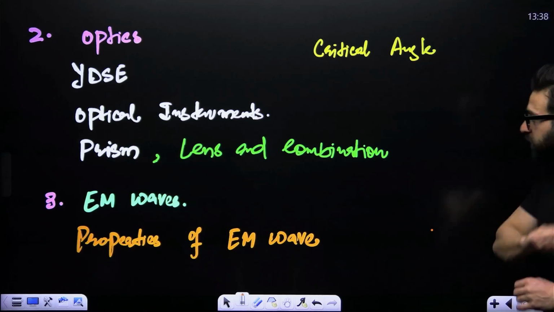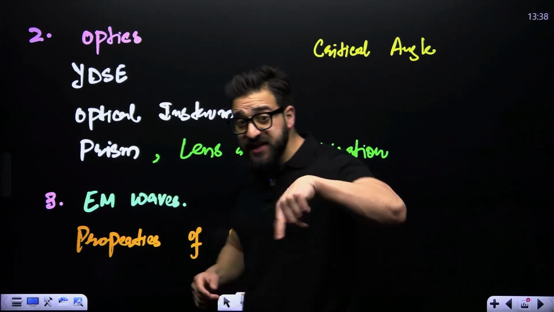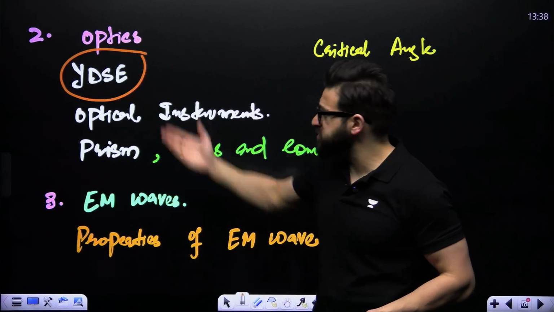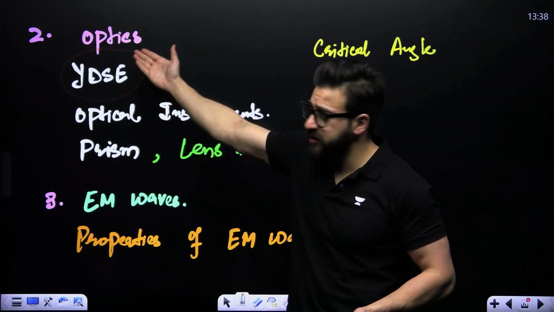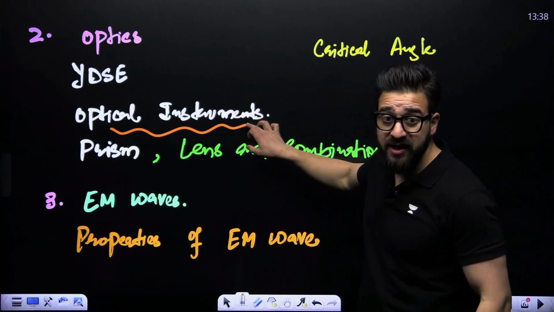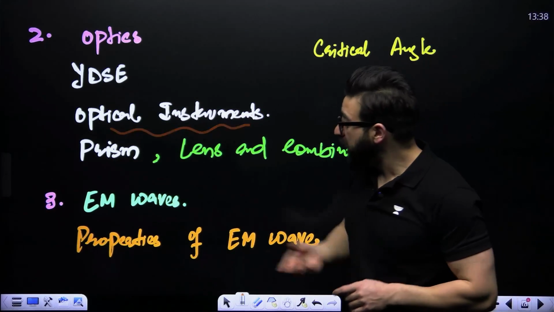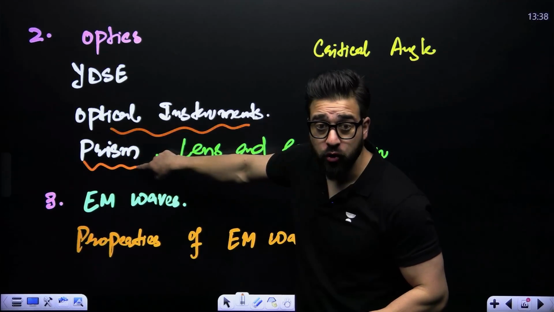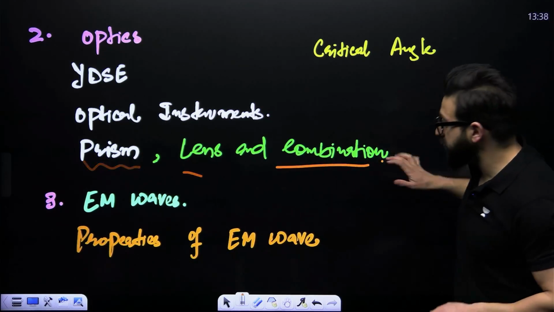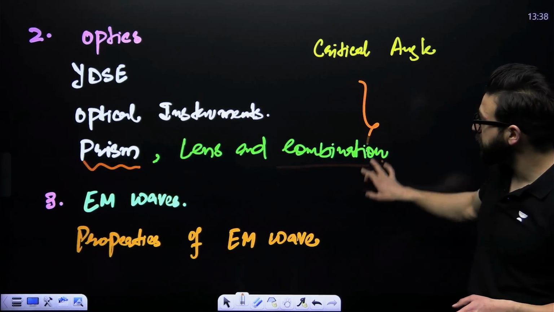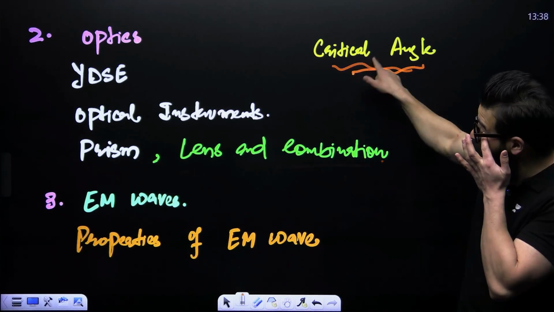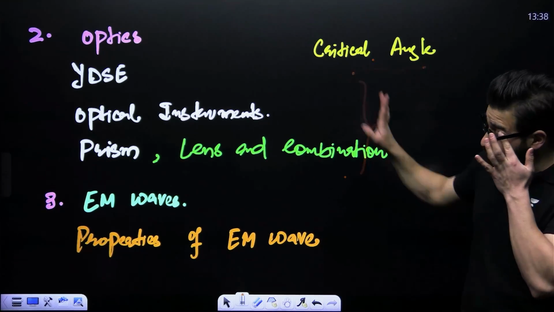Then, guys, you have got optics. When it comes to optics, like wave optics, YDSE, Young's double slit experiment, there's nothing apart from this in wave optics. When it comes to ray optics, you have optical instruments like microscope, telescope, and you have the prism also. In ray optics, lens and combination of lenses. Okay, this is what you need to learn. And critical angle, keep your eye over here, like TIR, total internal reflection, and critical angle. So this is also important, I say.